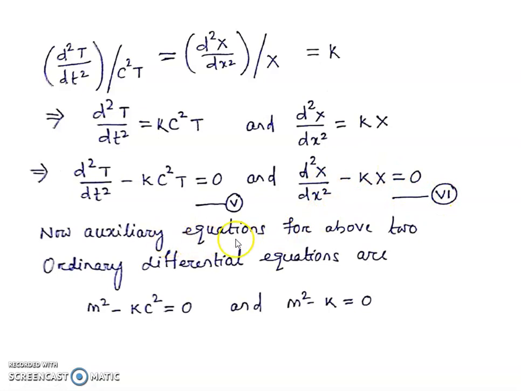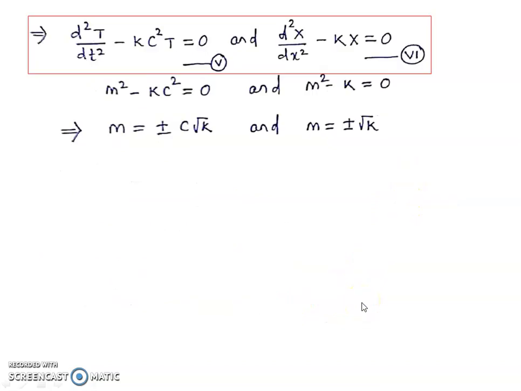Now the auxiliary equation for the ordinary differential equation 5 is m square minus k c square is equal to 0. Similarly, the auxiliary equation for the ordinary differential equation 6 is m square minus k is equal to 0.